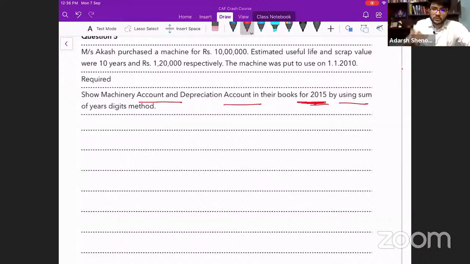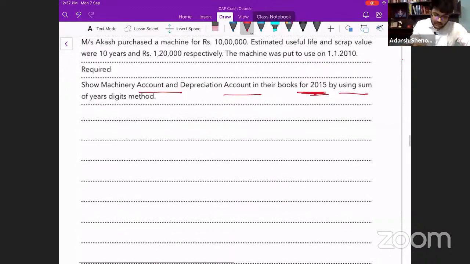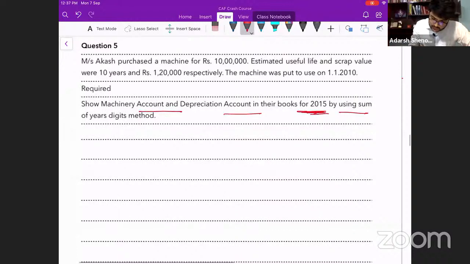But if you want to do it for only 2015, can you tell me when was this asset purchased? 2010, 11, 12, 13, 14. So we are calculating for 15, right?